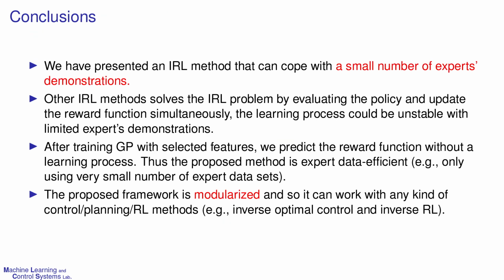Let us summarize the advantages of the proposed method as compared to the existing inverse reinforcement learning methods. First, we have presented an inverse reinforcement learning method that can cope with a small number of experts' demonstrations. Second, as we explained, other inverse reinforcement learning methods may have difficulty stabilizing the learning process, while ours is stable due to our modularized approach with GP regression. Third, after training the GP with selected features, the proposed method can predict the reward function without a learning process. Thus, the proposed method is expert data efficient.